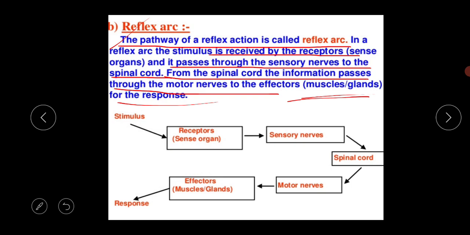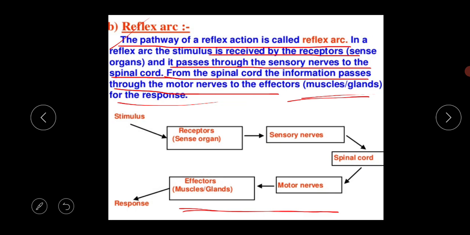Okay, and this is very important for your exam. Suppose this type of question is there in your board exam or in your school exam. So they just ask you to define the reflex arc with the diagram, or just define the reflex arc. So you have to draw this pathway. Without this diagram, there will be no meaning of your answer.